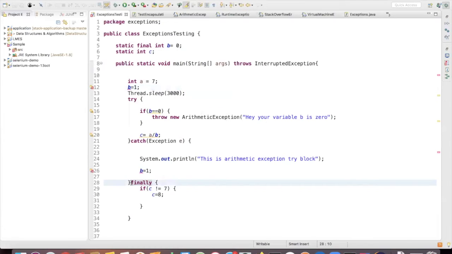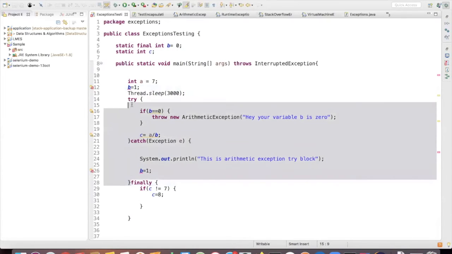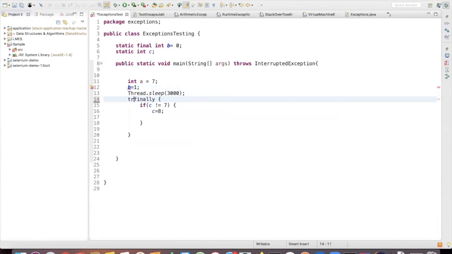And it doesn't depend on the try catch block. I can normally declare it also. No, no, no. If you normally declare it like that, it will throw an error, right?